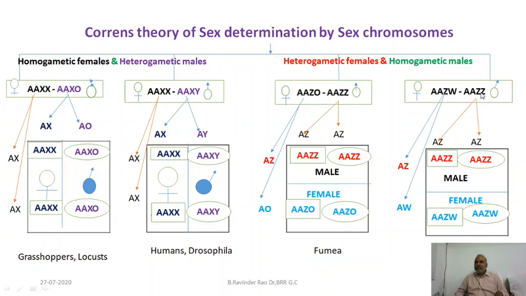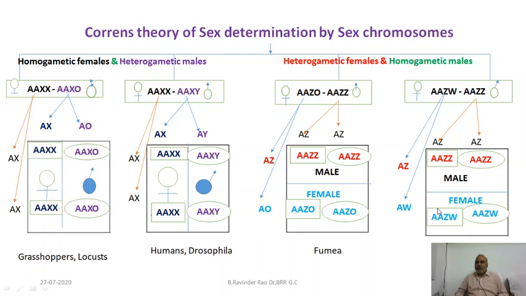Males are with ZZ, XX chromosomes. Male produces the sperms of the same kind, Z, but female produces the eggs of two different kinds. One half of the eggs are with Z, and the rest of the eggs are with the W chromosome. I'll mention once again, Z means X, W means Y.